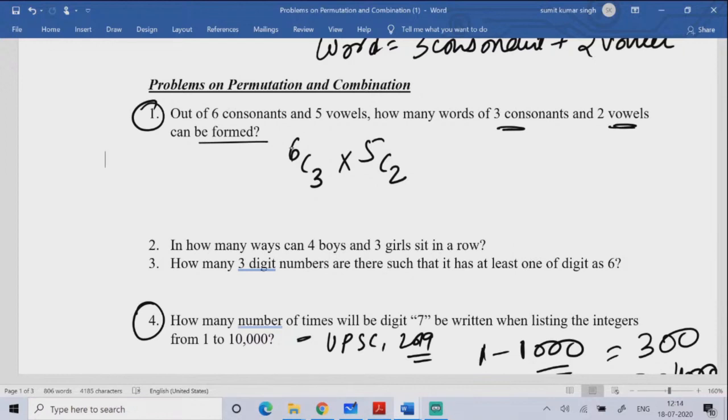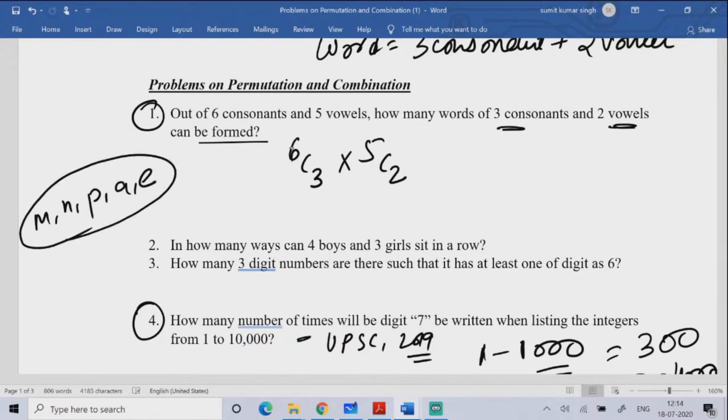Now suppose you got some letters, like M, N, P, A and E. Suppose these are the 5 letters you got. From these 5 letters, how many 5-lettered words can you make?